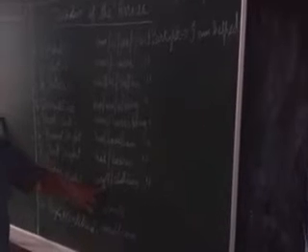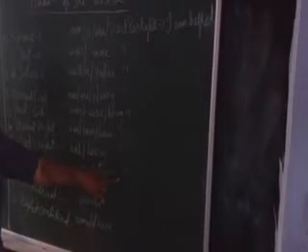Then future perfect: will be, shall be plus past participle. Always in the perfect we have to use been. Conditional: we have to use would, and perfect conditional is would have.